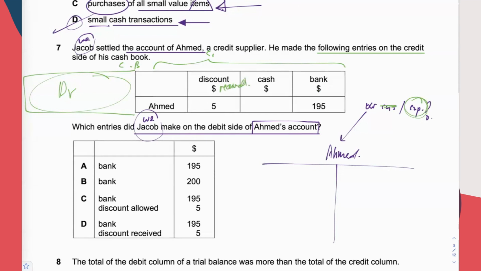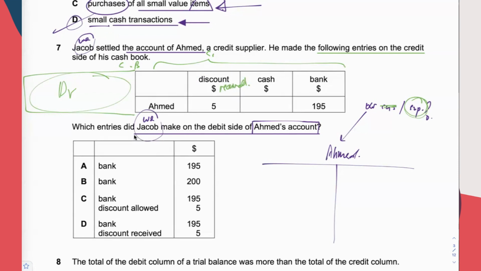Can it be discount allowed? No. We are Jacob here. We are the customer here. We are the one who makes payment. And when we make payment, we have got a cash discount from the supplier. So we call it discount received.